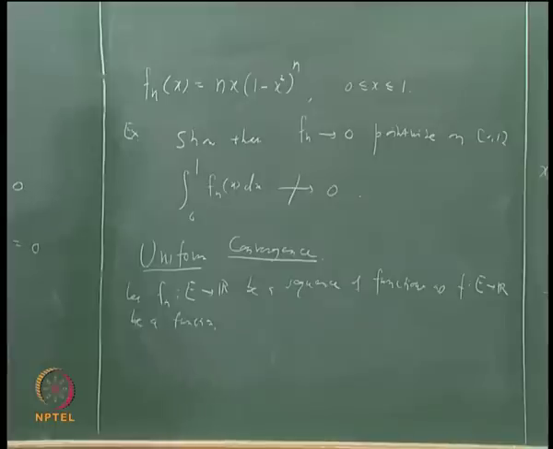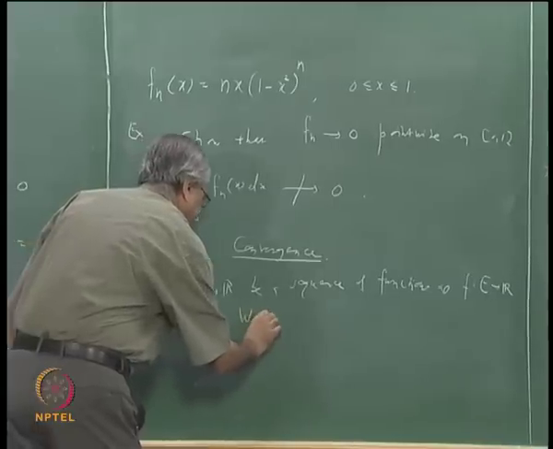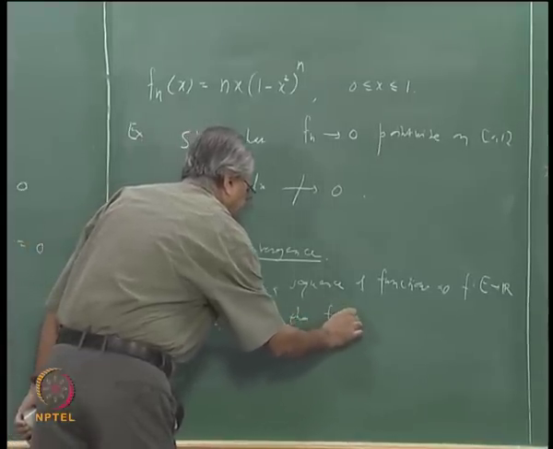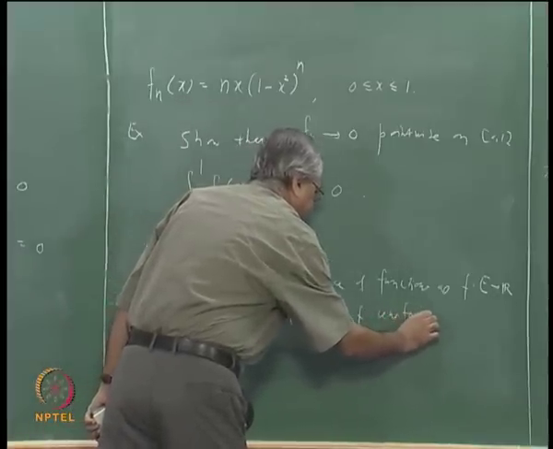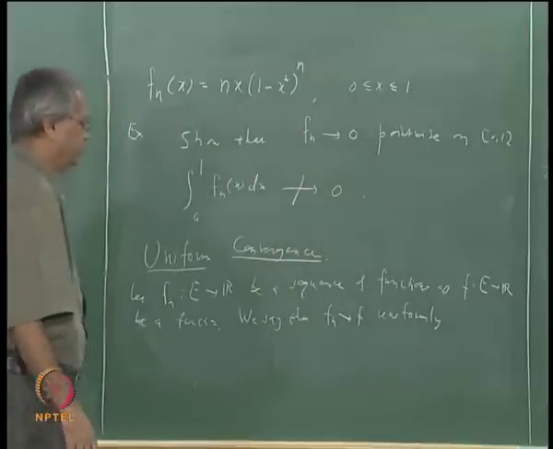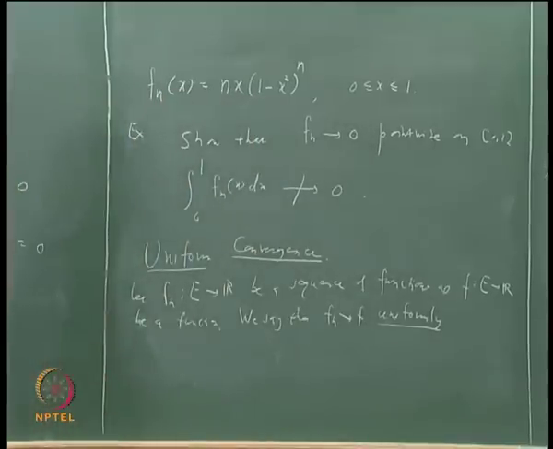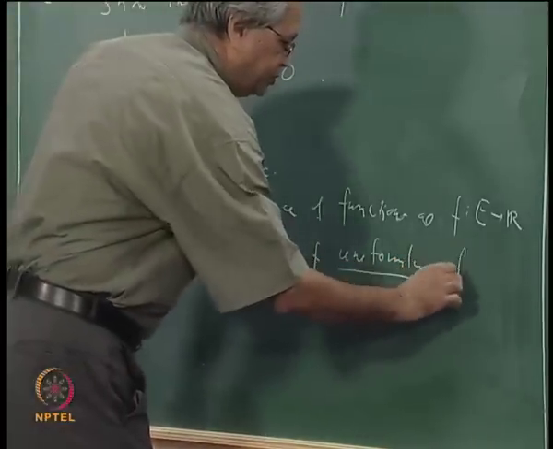We say that fn converges to f uniformly. Again, like any convergence or any limit, this definition is in terms of epsilons.